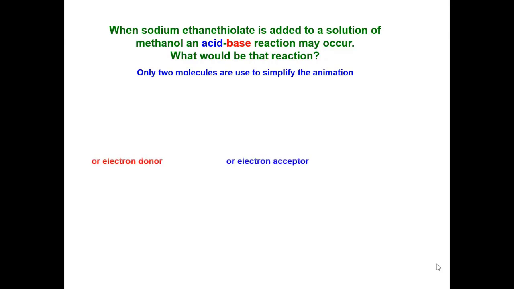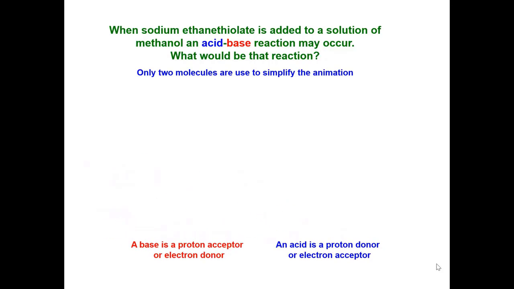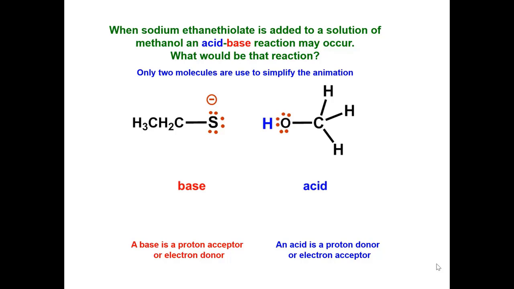A base is a proton acceptor or electron donor. An acid is a proton donor or an electron acceptor. The thiolate ion is the base and will accept a hydrogen or donate its electrons to a hydrogen. Methanol is the acid and will donate its hydrogen or accept electrons from the base.